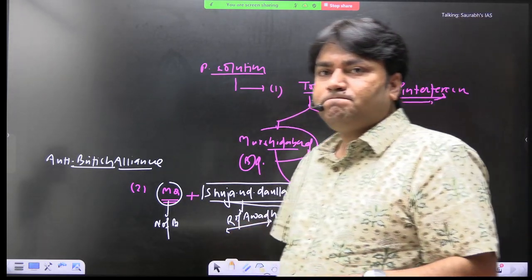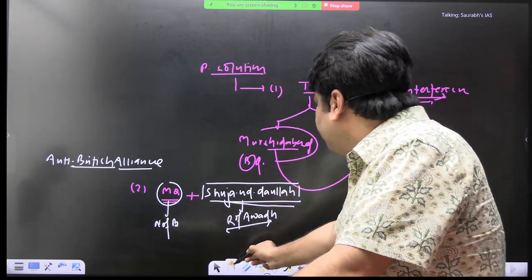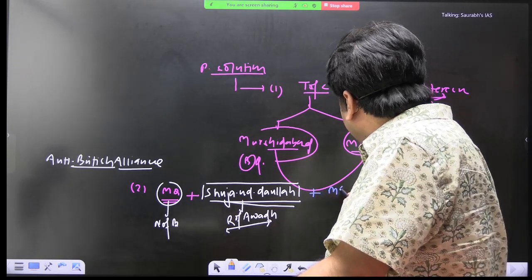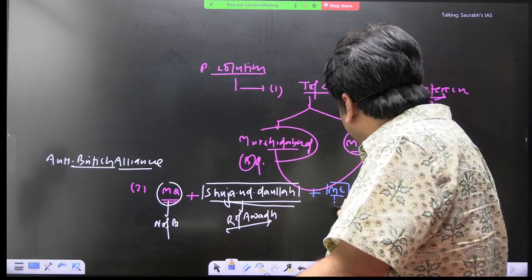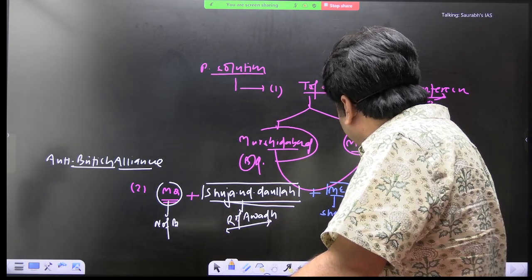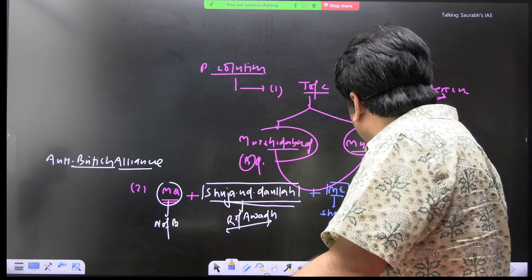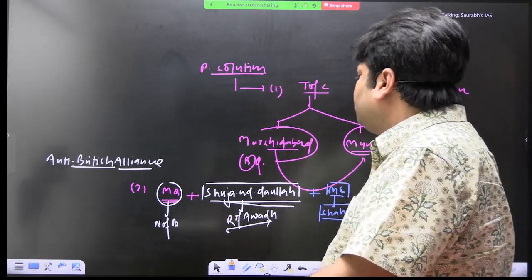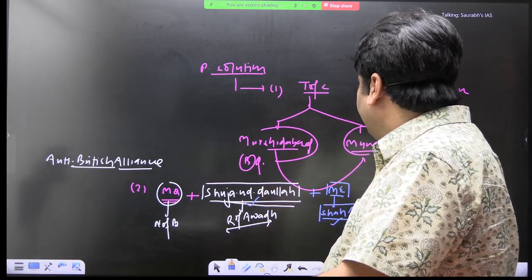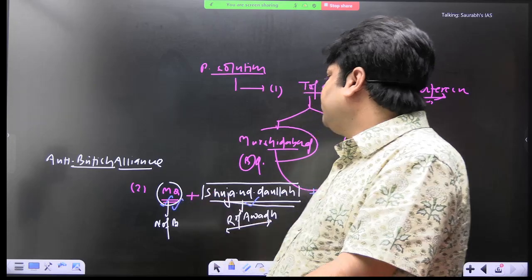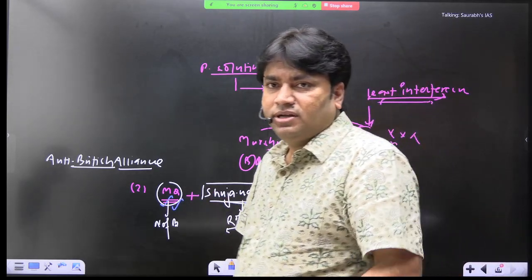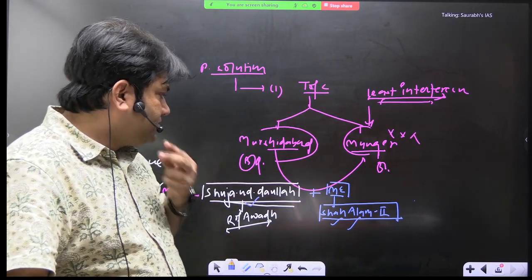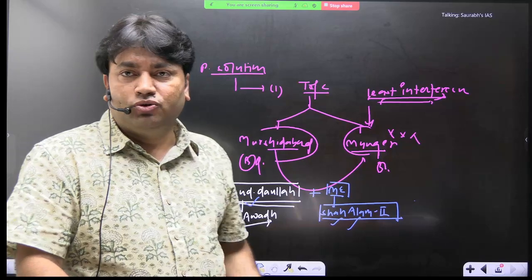And the third person who is going to join this alliance will be the Mughal emperor himself. The name of this Mughal emperor was Shah Alam II. So this is the Mughal emperor himself. Shah Alam II will join this anti-British alliance. One is Mir Qasim, the second is Shuja-ud-Daula, and the third is the Mughal emperor Shah Alam II.